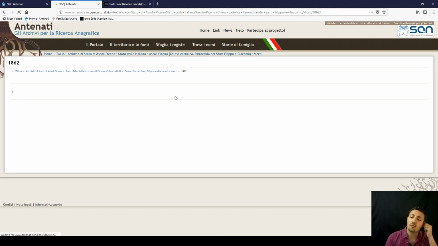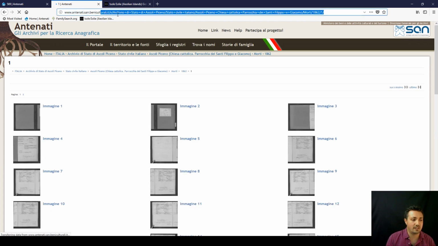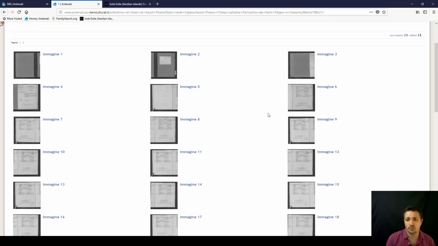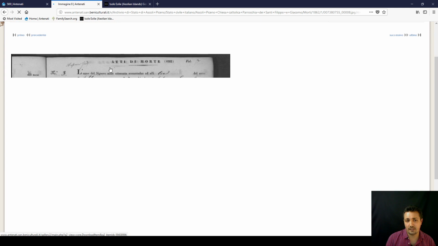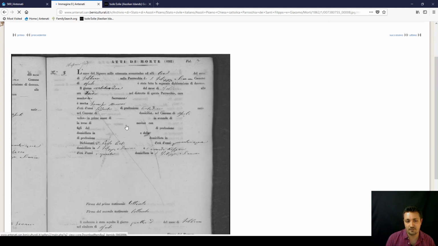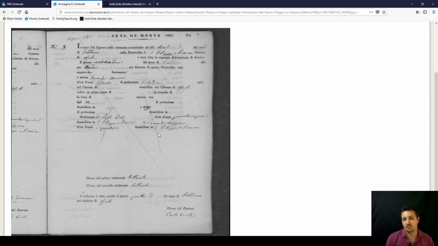And then to save records, what is a good idea, I believe, is just copying the link at the top, this part here, and if you use even Family Tree Maker, just put the link in the notes so you can always go back to it. Or once you find your record, click on it, and you could always do a right click and save. So right click and save image as, and then that will go to where you want to save it. So you've got that on hand.